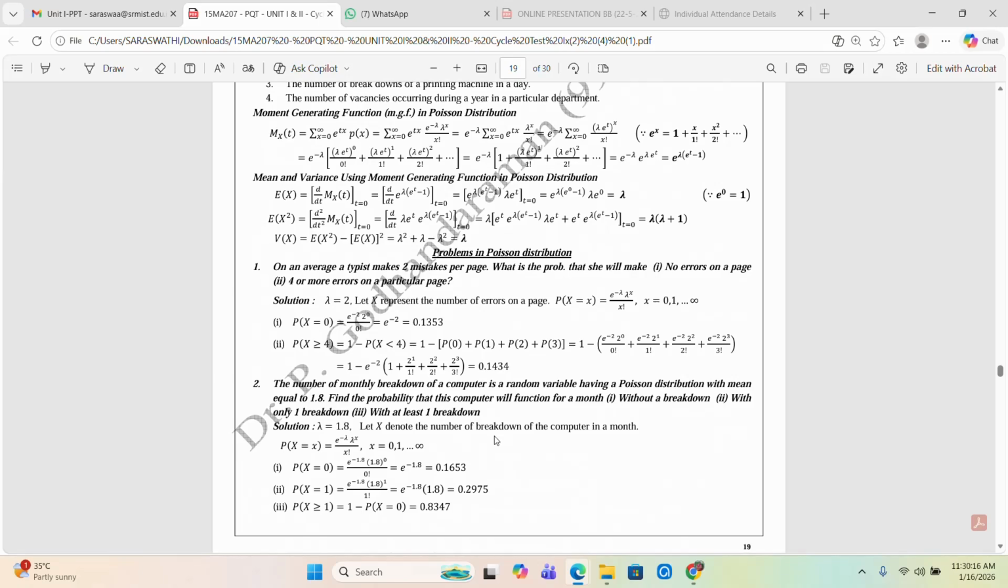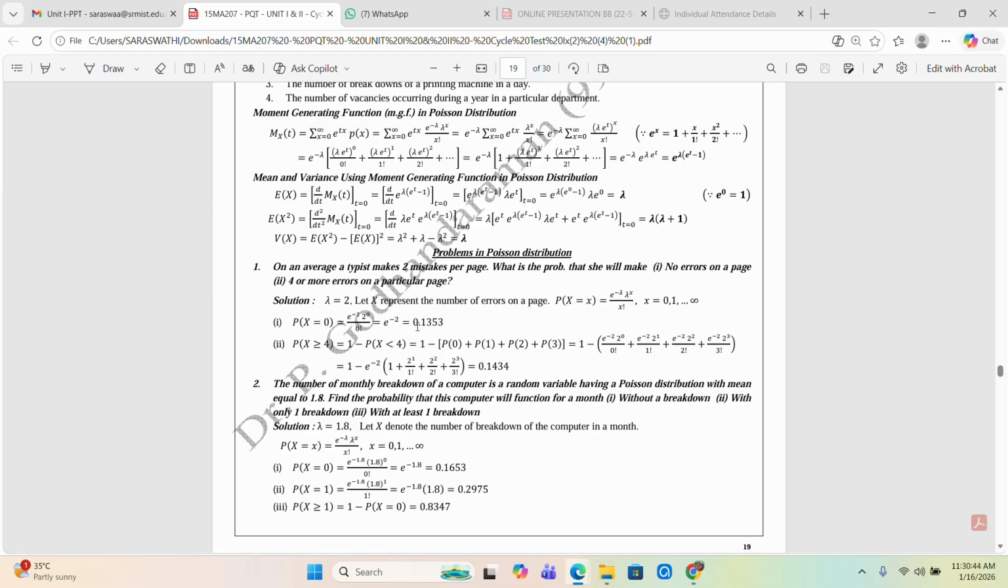Next we have the problem. The first question: on average, a typist makes 2 mistakes per page. What is the probability that she will make no errors on a particular page, and 4 or more errors on a particular page? In this, first we have to identify the parameter lambda for the Poisson distribution. Here, the typist makes 2 mistakes per page, so clearly the value of lambda is equal to 2.